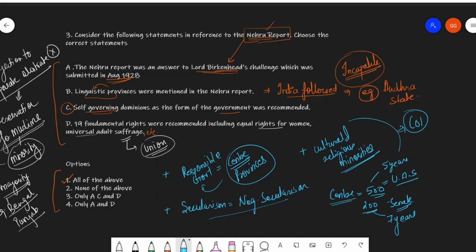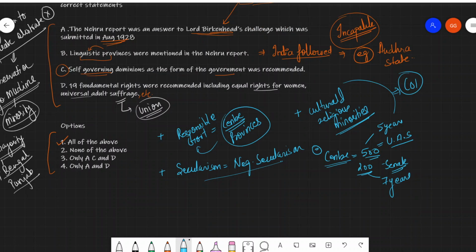So this is an additional bit that you remember. This was a part of the Nehru report itself. Now, these are some of the important things, but the statements that were given to us were these four, and all these four are correct. So, all of the above is the correct answer to the third question.